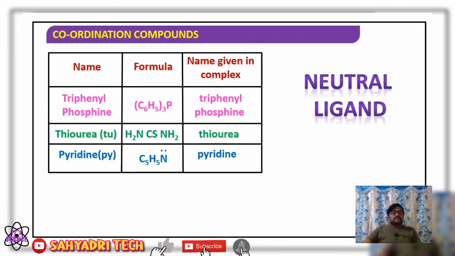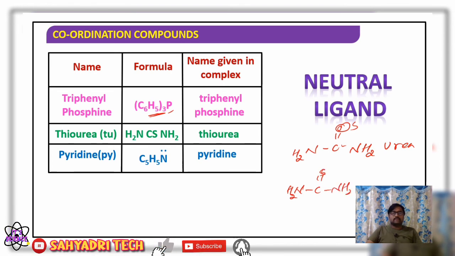And triphenyl phosphine, P(C6H5)3, is named triphenyl phosphine itself. Then urea, NH2 C double bond O NH2, is named urea. If oxygen is replaced by sulfur, NH2 C double bond S NH2, then it is named thiourea.